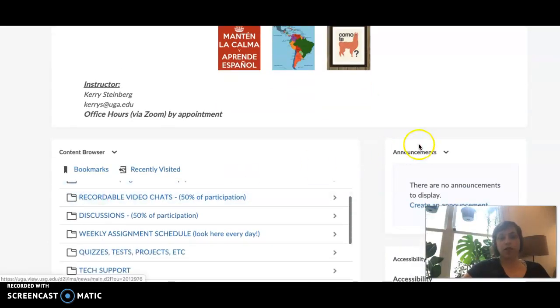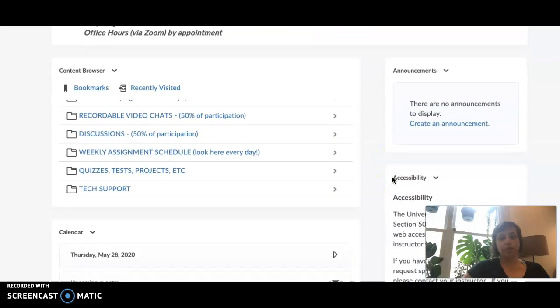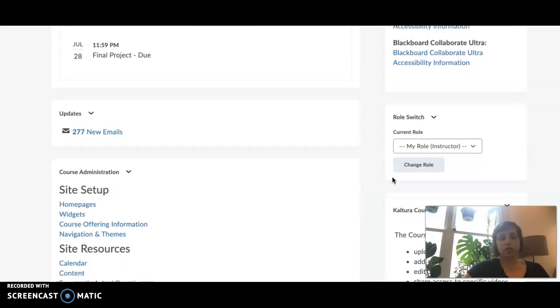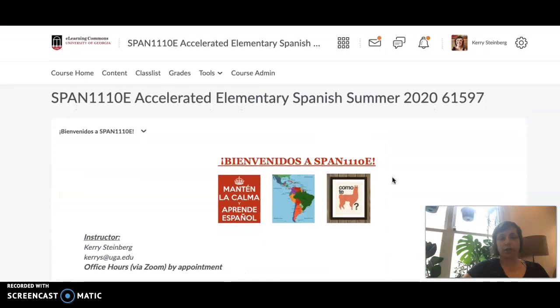Also on the home page, you'll see this announcements tool. This is where I'll be sending messages to the class. I like using this tool as opposed to the email. So make sure that the announcements widget, this square here, shows up on your home page. If it does not, let me know. And then there's a few other things on the homepage, like the calendar. Make sure and pay attention to these notifications if you have an email, an announcement, or a message alert. And that's about it for the homepage.